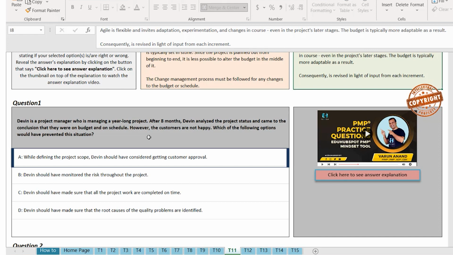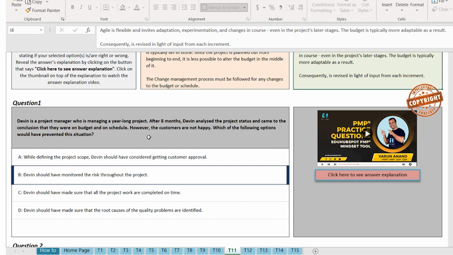Let's see. A. While defining the project scope, Devin should have considered getting customer approval. This looks like a good choice because we are talking about budget and schedule which we completed. So definitely the problem is with something else. It could be scope. So option A may be a correct choice.